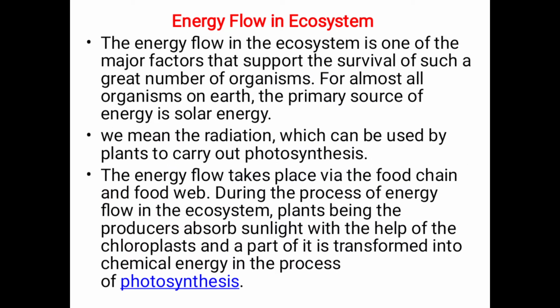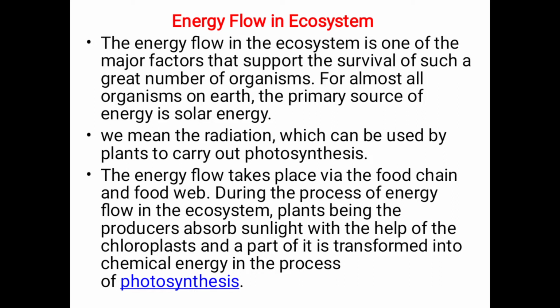Energy flow in ecosystem. The energy flow in an ecosystem is one of the major factors that support the survival of such a great number of organisms. For almost all organisms on earth, the primary source of energy is solar energy. We mean the radiation which can be used by plants to carry out photosynthesis.